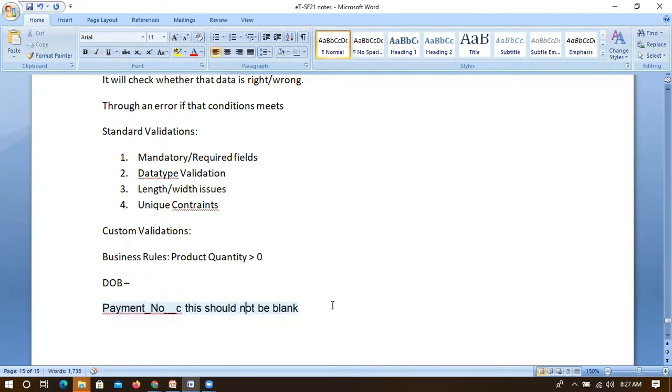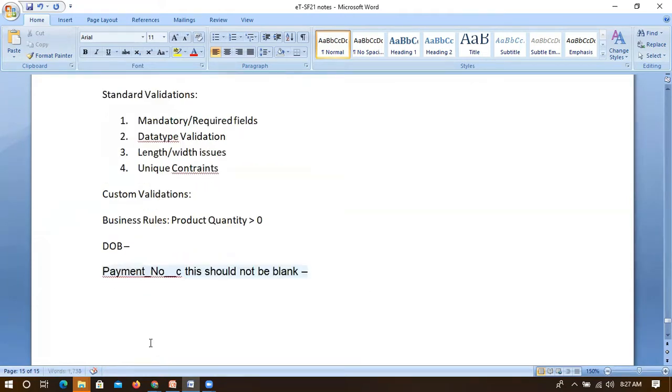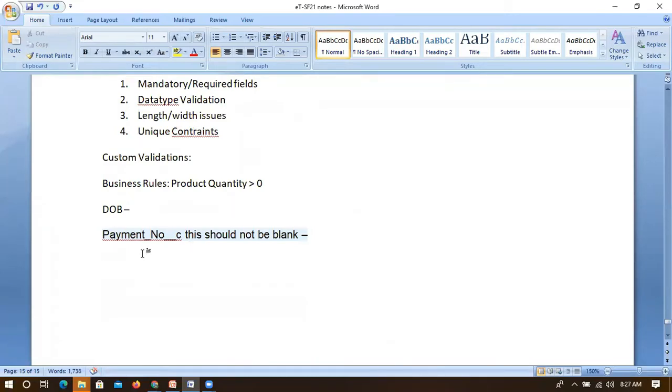So this payment should not be blank. This is the business rule they have given. So what is the logic we will be writing? We have to write the logic in reverse order. If they're asking that the payment number should not be blank, how will I write that?